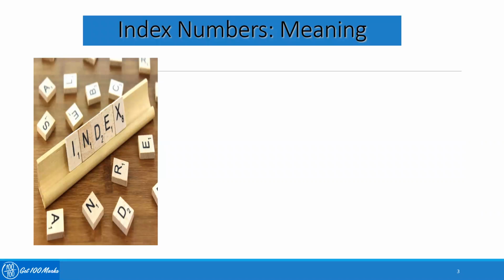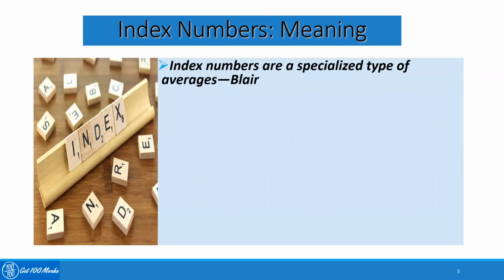Index numbers are convenient devices for measuring relative changes or differences from time to time or from place to place. So they are actually one type of averages, a specialized type of averages. Index number indicates the level of a certain phenomenon at any given date in comparison with the level of the same phenomenon at the same standard date. So they measure the changes of economic activity like cost of living. They also give a comparative picture of two periods related to the changes.